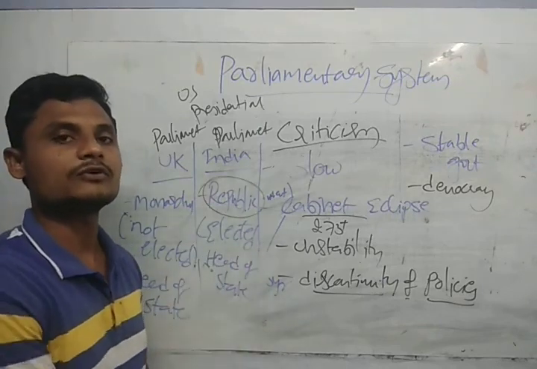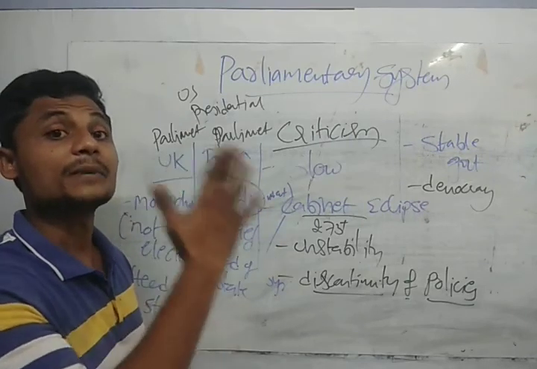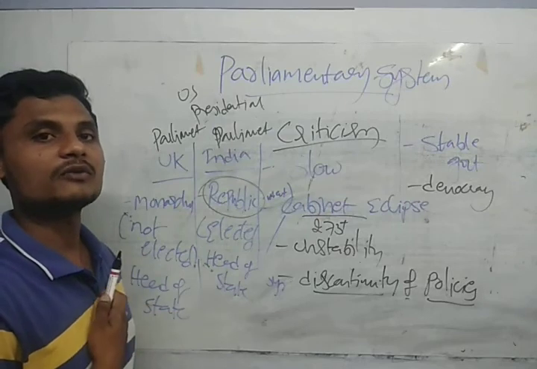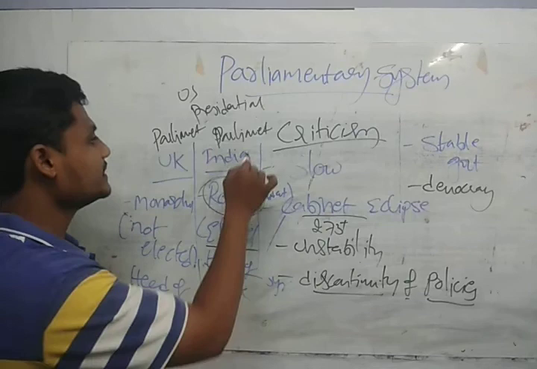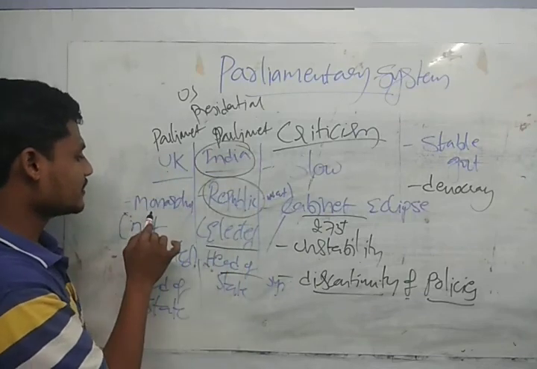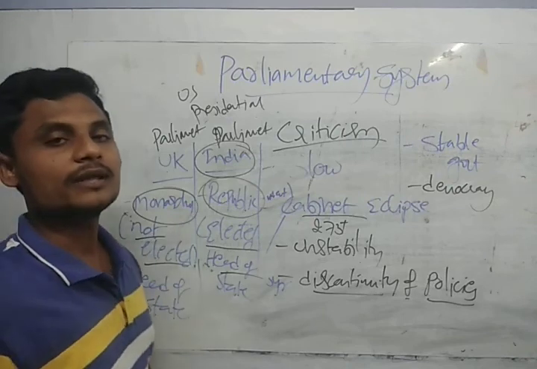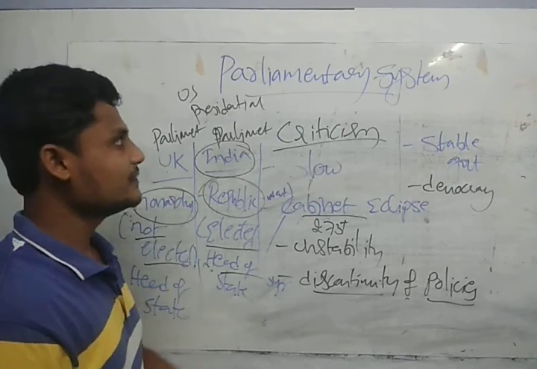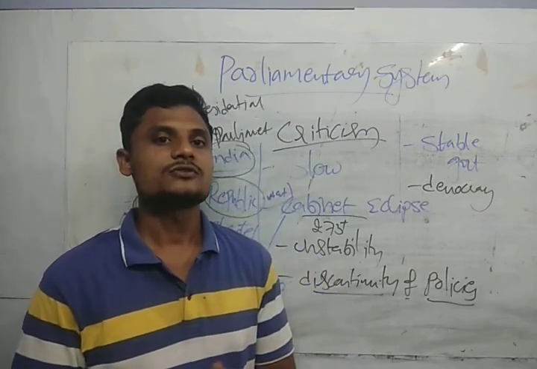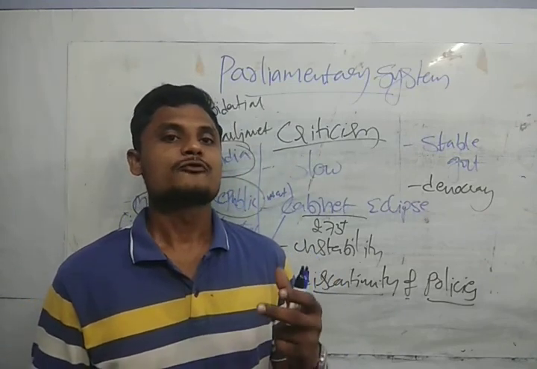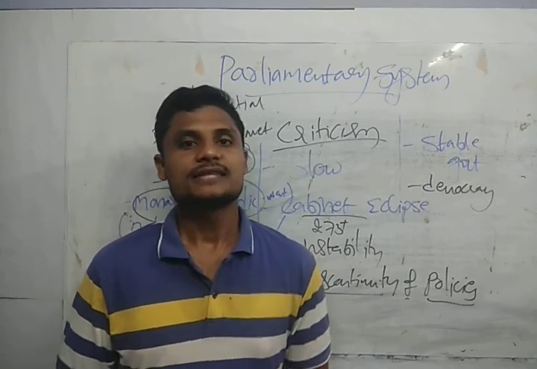If you see the nature of our constitution, the preamble says sovereign, socialist, secular, democratic, republic. Ours is a republic form of government, which means we elect the head of the state. That is India. Whereas in the UK, the head is not elected, they have the monarchy as the head of the state. With this, I am closing my session on the parliamentary system of government, guys. The next topic for discussion is federal structure. What do you mean by federal system, guys? Thank you one and all.